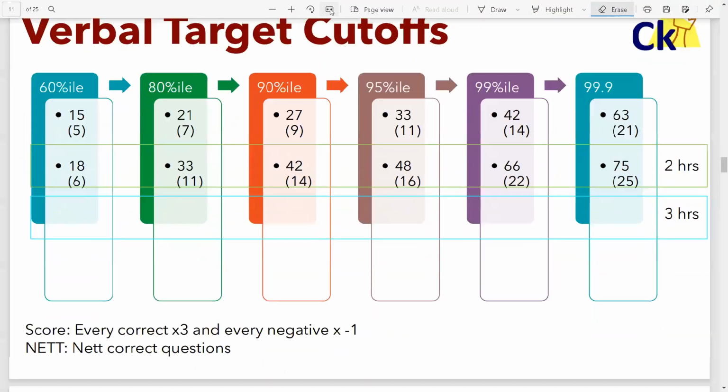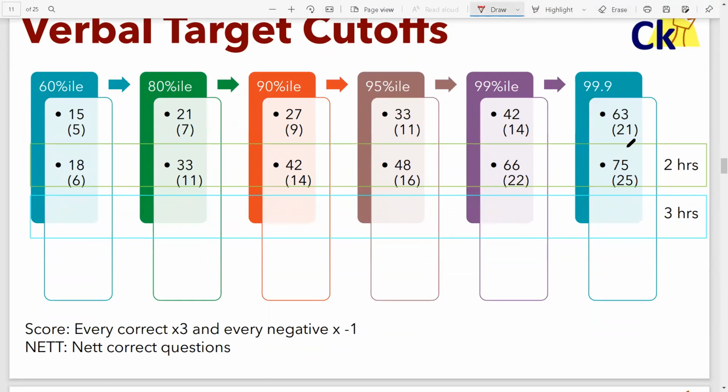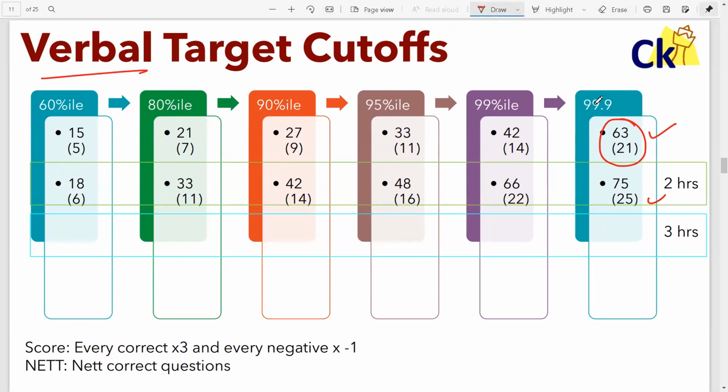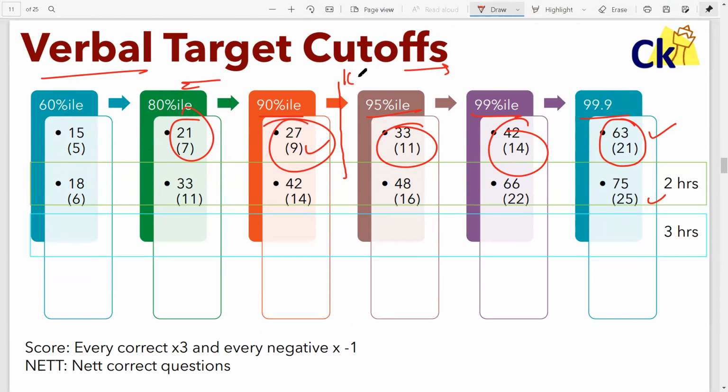Now, if I look at the cutoff here, from the verbal point of view, 2 hours ka paper, 3 hours ka paper, 63 marks is 21 question correct for verbal section for 99 percentile. 99% 42 marks, 14 question correct, 95 is 33, 90 percentile is 27, 9 question correct, 80 percentile is 21. My target for you, if you're weak in verbal, is between this. Don't over attempt and don't under attempt. Ideal is 10 question correct, not attempt, correct, which is 30 marks. Fine, between 90 to 95% के बीच में score आएगा.